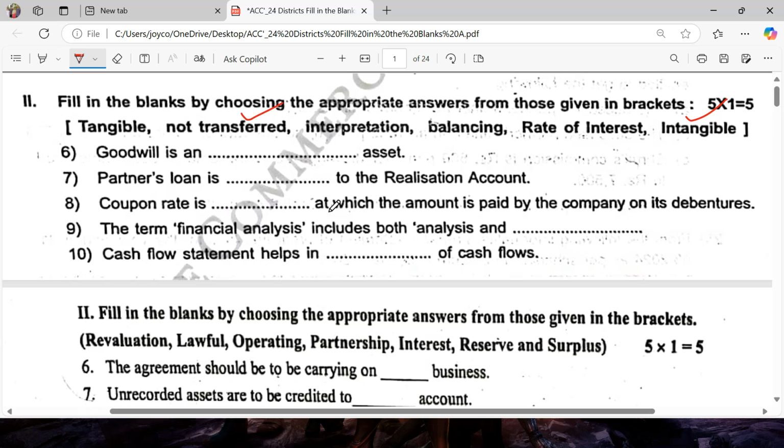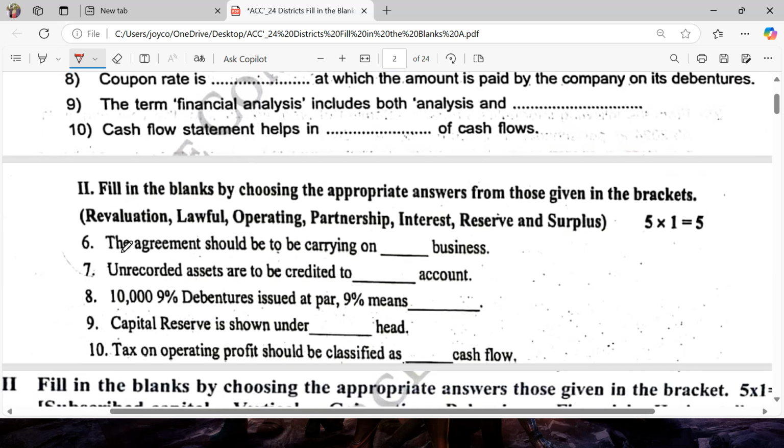Coupon rate is dash at which the amount is paid by the company on its debenture. Answer: coupon rate is the rate of interest. The term financial analysis includes both analysis and interpretation. Cash flow statement helps in dash. Answer: balancing of cash flows.